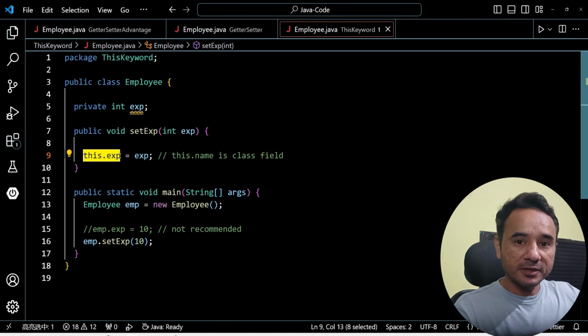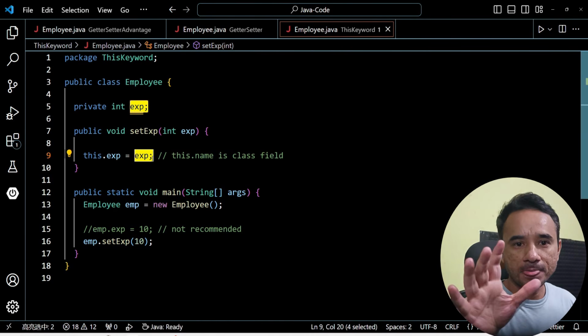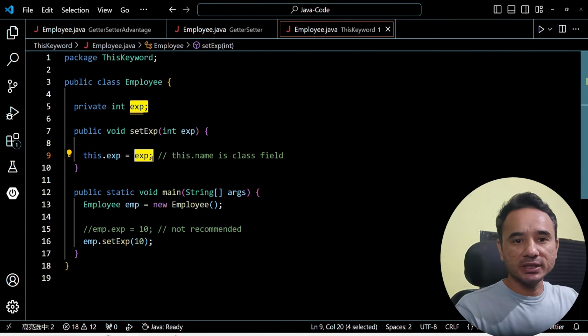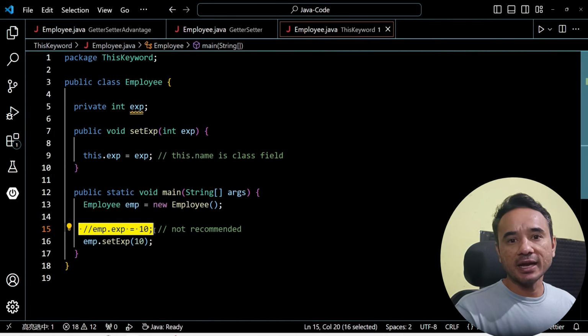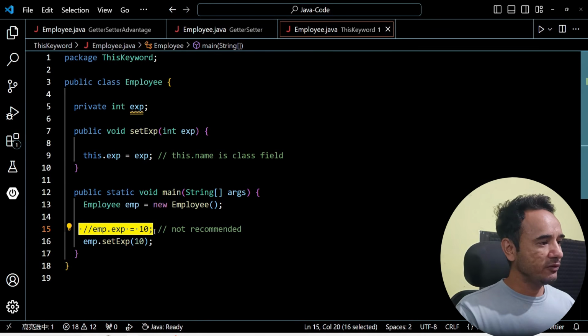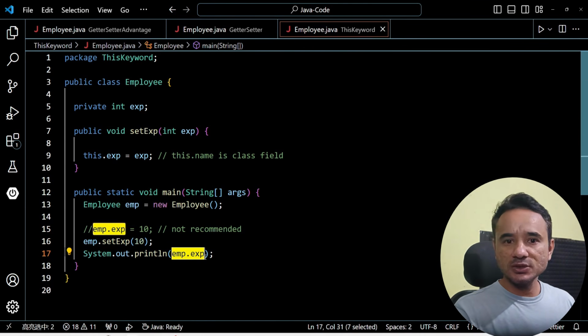Now this setter method's purpose is to set the class field experience value which is received from the parameter experience. That's how we set the class field values, by using these setter methods and not by directly assigning them like this. Got it?